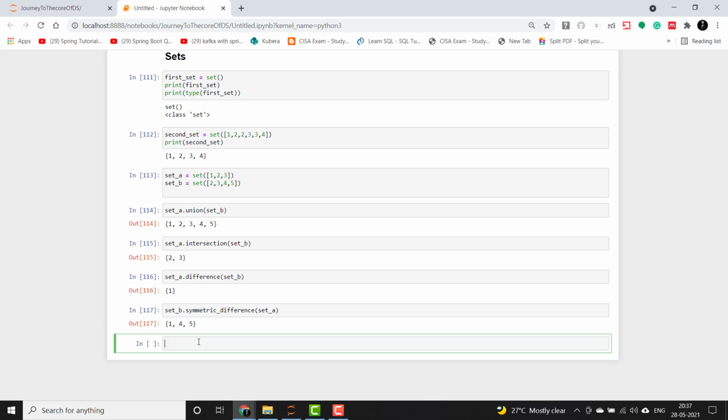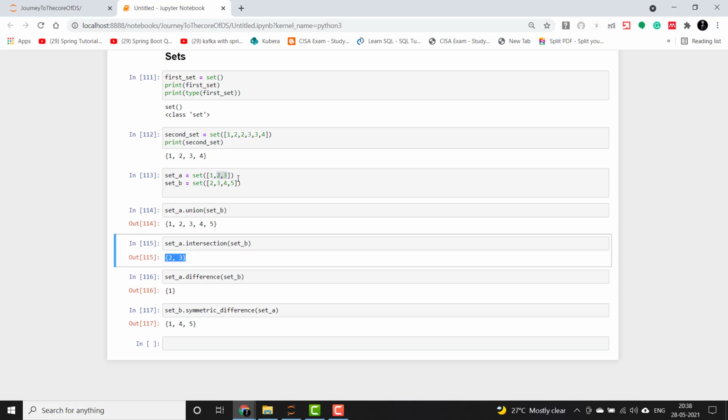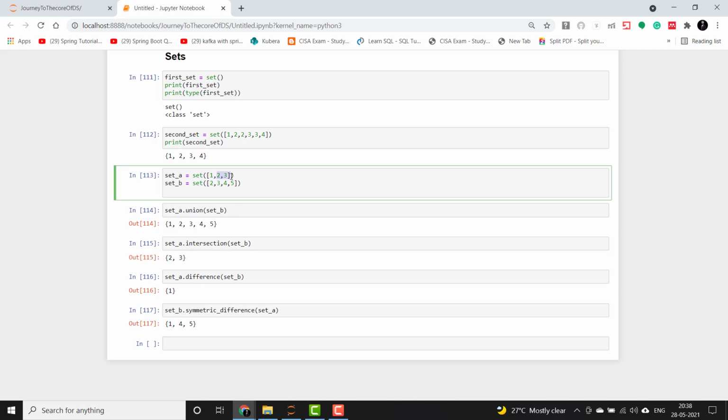So what it does internally is output the elements that are in either one of the sets but not in both of them. So it will exclude the intersection part, but it will include the elements which are unique in both sets. You can see here that 1 is unique, while 2 and 3 are repeated, which comes in the intersection part. So it excludes 2 and 3 and gives the rest of the elements from the first set and the second set. Clear, guys?